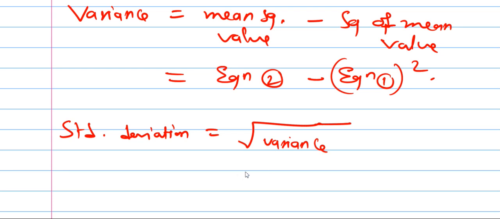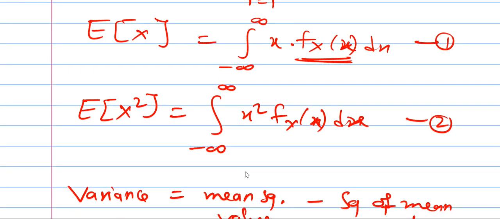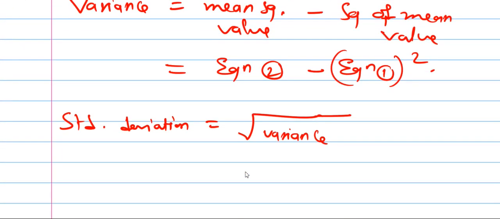If you make a mistake in calculating mean value or mean square value, then your answer for the variance and standard deviation will be wrong. So be careful while calculating mean value and mean square value. Now let's look at the question.